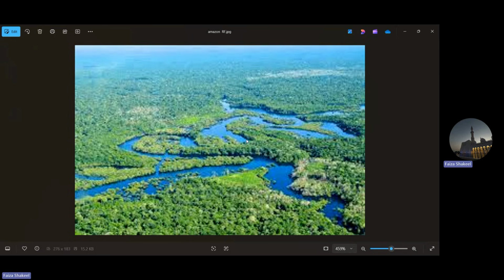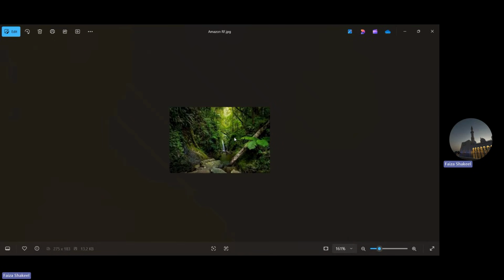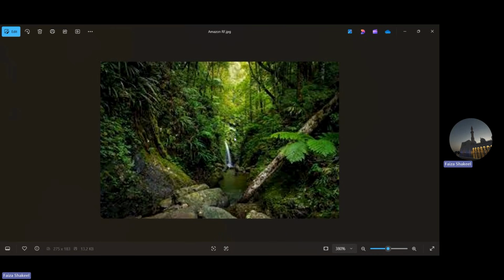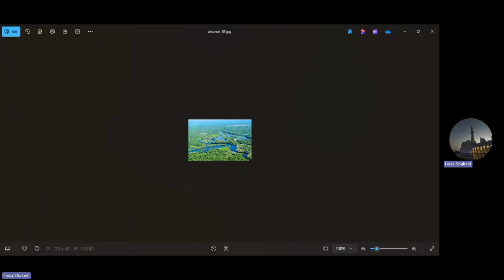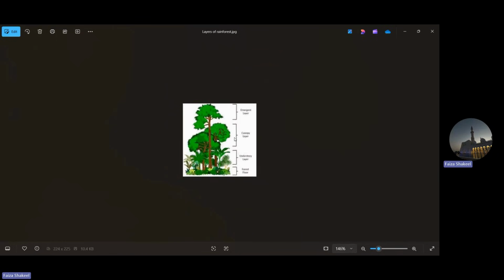The resources, basically. So this is the picture of a rainforest. This is the Amazon rainforest, which you guys are quite aware of, and because you're quite aware of it, I chose this picture. Now this is how the rainforest looks from the inside. As I told you, there are different layers of a rainforest. Let me quickly show them to you so I can explain it in detail.